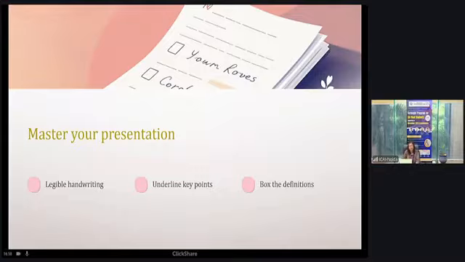Okay, box the definitions, where you feel you have given something, for example a definition of net realizable value or carrying value or whatever. Then you can box the definitions. That will also draw the attention of the examiners. Your presentation will be very neat and nice.